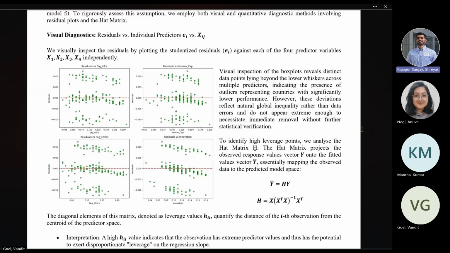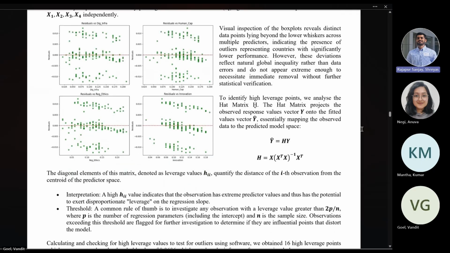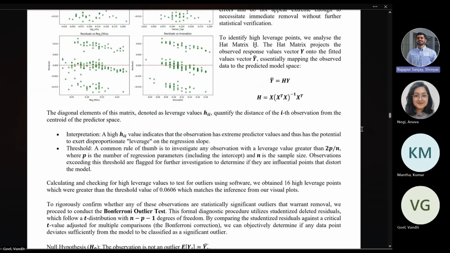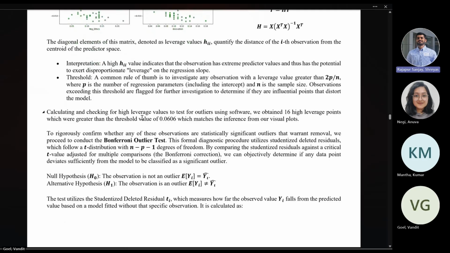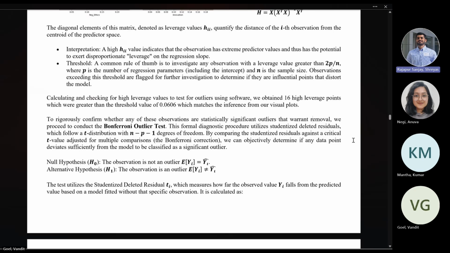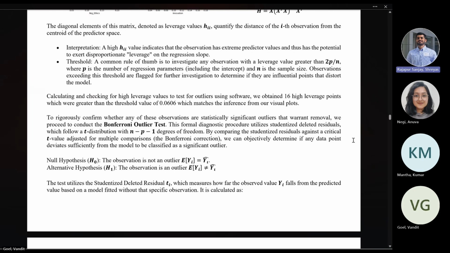Let's test this further using the hat matrix. The hat matrix is calculated using the formula shown here, and the diagonal elements of the hat matrix are called the leverage values. The rule is that if the leverage values are greater than a specific threshold, which is 2p/n, we say that that particular predictor can have outliers present. For our model, we find the threshold value to be 0.0606, and we see that 16 points are greater than this value. And this also matches with the plots that I showed above.